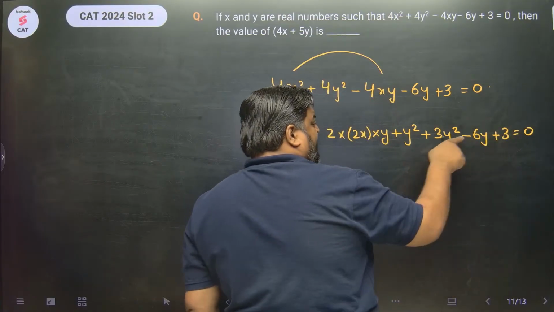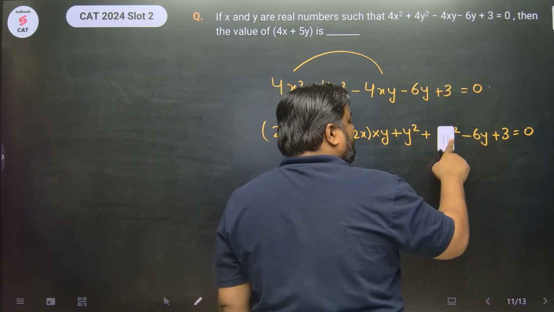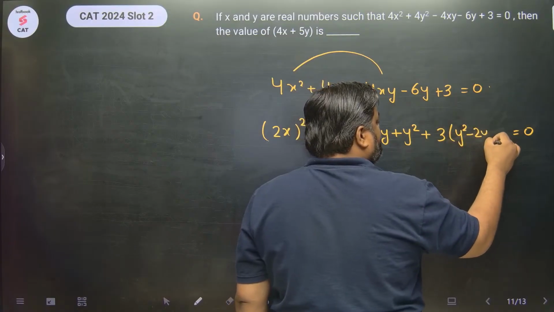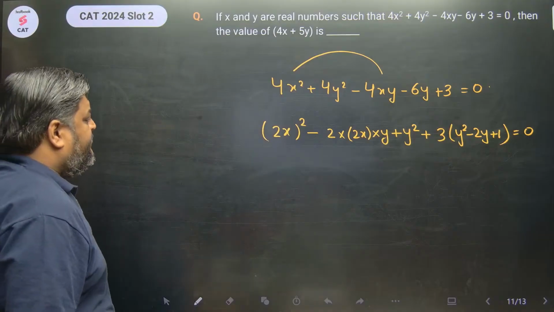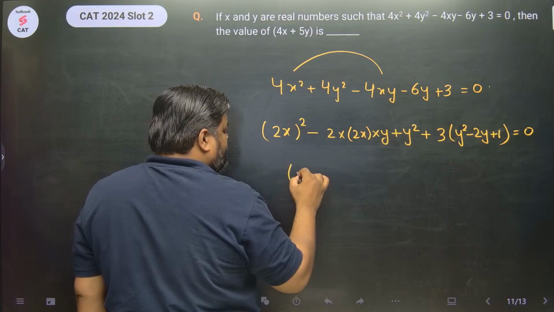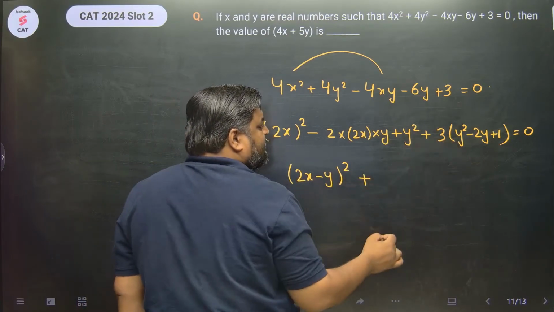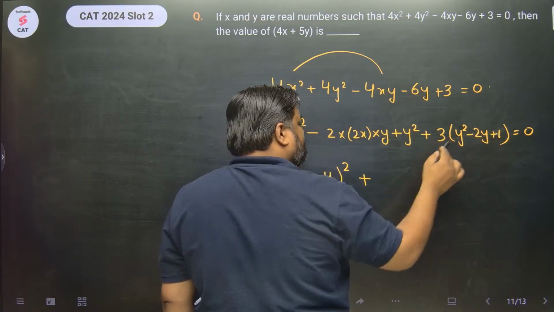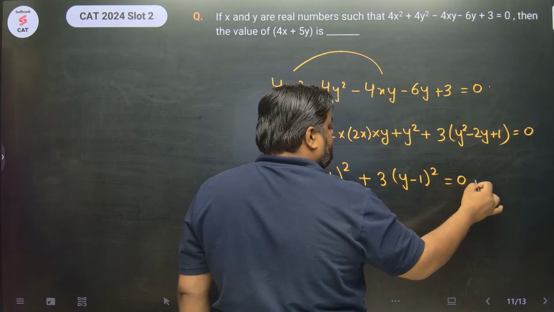And from this I can take 3 as common. 3y square minus 6y plus 3. I can take 3 as common. When I take 3 as common, this becomes y square minus 2y plus 1 equals 0. Very good. Now this is a square minus 2ab plus b square. This is 2x minus y whole square plus this is y square minus 2y plus 1. So this is a square minus 2ab plus b square. I can write this as y minus 1 whole square equals 0.